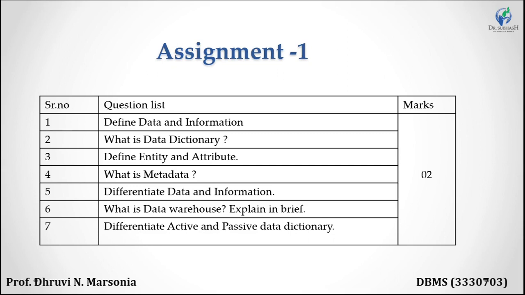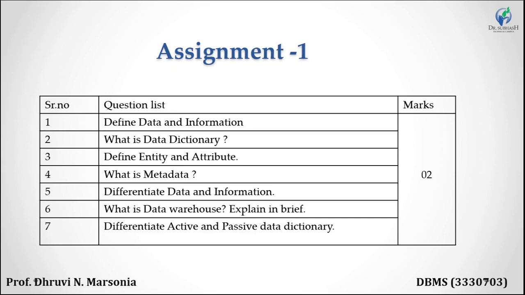Okay, so for the 2 marks purpose, you have to write the definition of data, definition of information, and example of the data and example of the information. What is data dictionary? You have to write what is data dictionary, components of data dictionary, and active and passive types of the data dictionary.